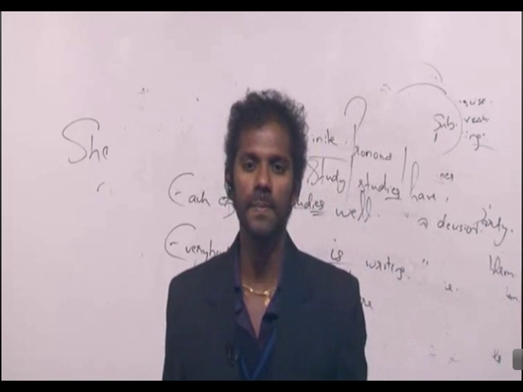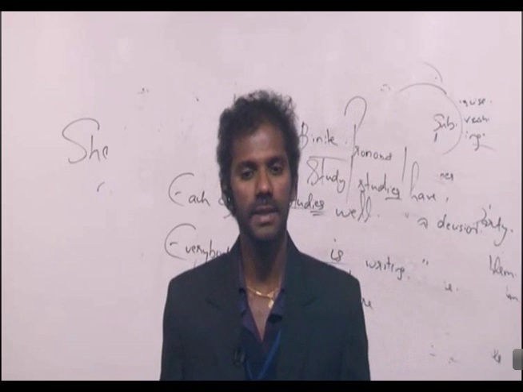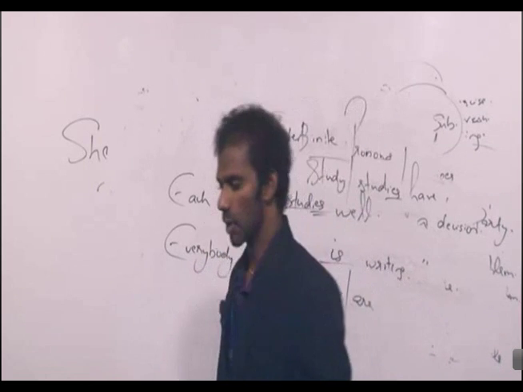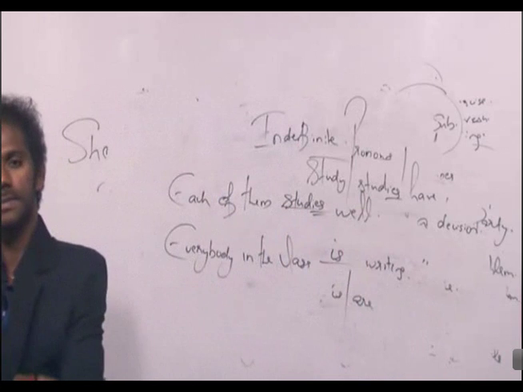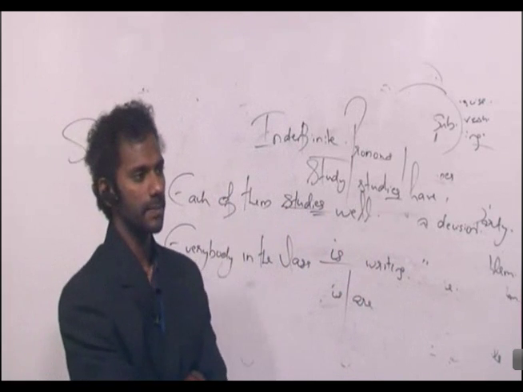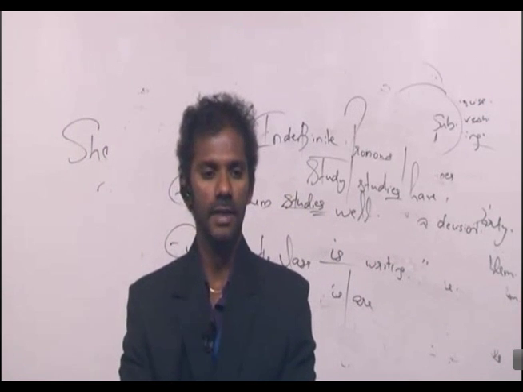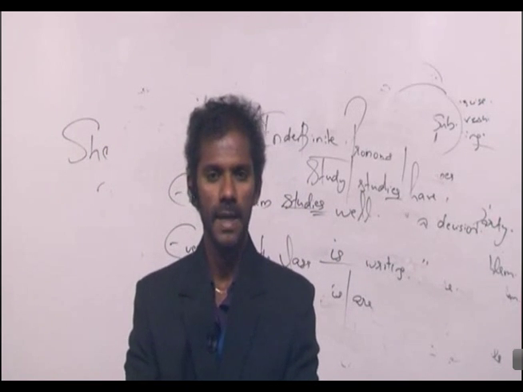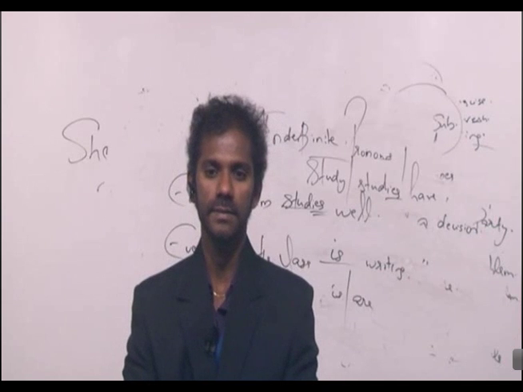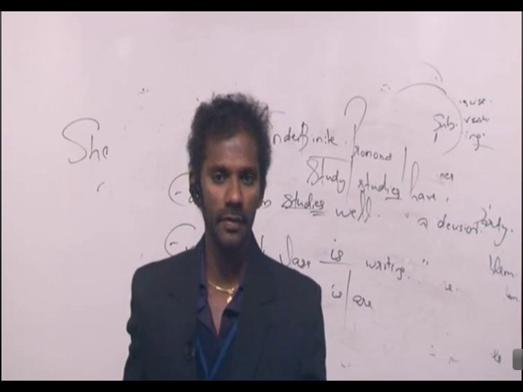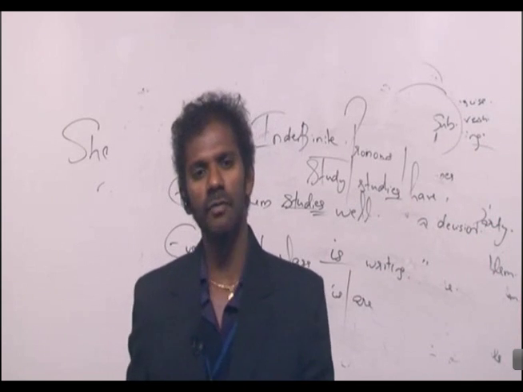Take down each, comma, everyone, everybody, everything. Everyone, everybody, everything, someone, somebody, something.